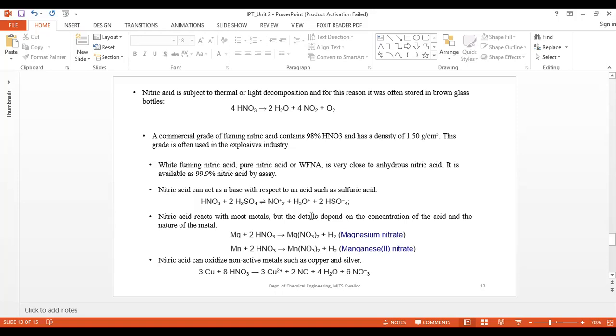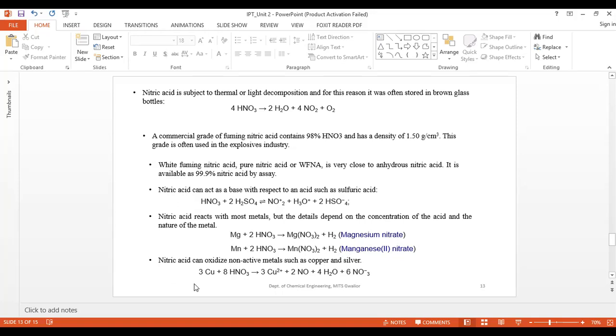Nitric acid reacts with most metals, but the details depend on the concentration of the acid and the nature of the metal. Here it will react with Mg and form magnesium nitrate. Nitric acid reacts with Mn, manganese, and forms manganese nitrate.